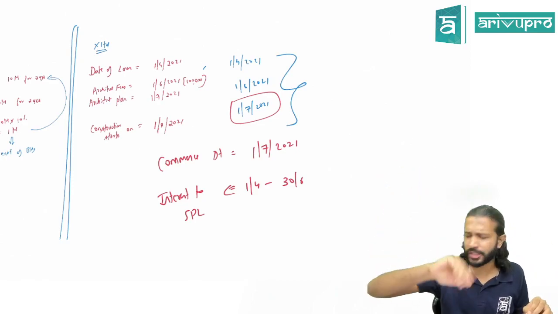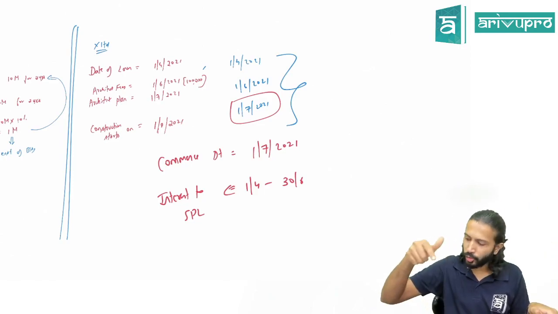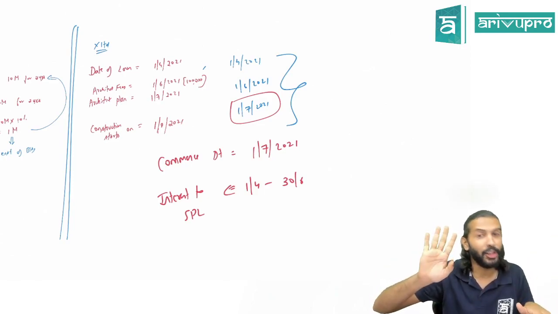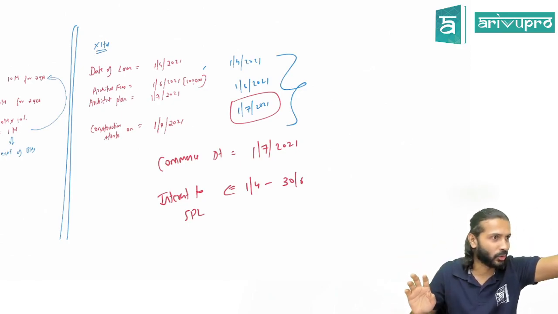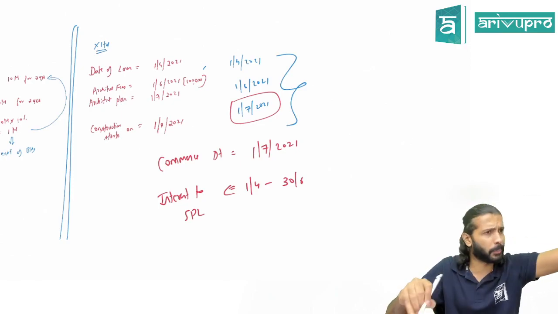If you have constructed your own house, you have done the housewarming ceremony. After the housewarming ceremony, still some work will be going on, no? Some painting and all will be there. Even after you went inside the house, small work will still be there. Yes or no? Correct? So the standard is saying work will always be going on. So you don't have to wait for 100% completion.